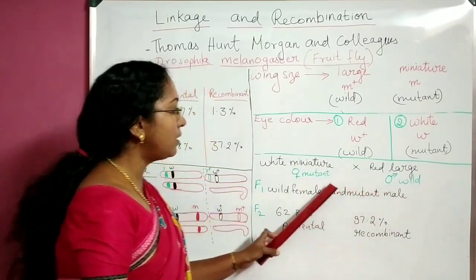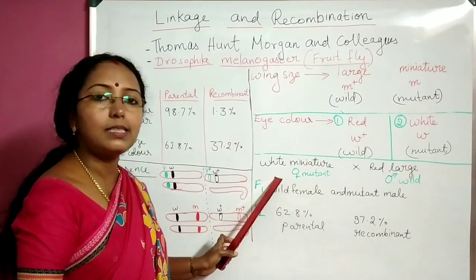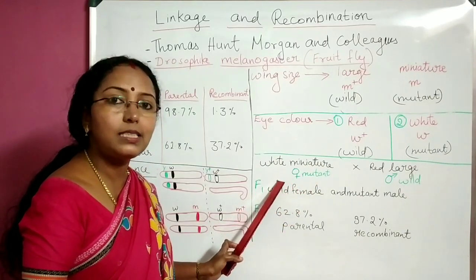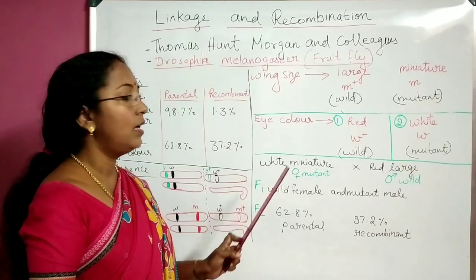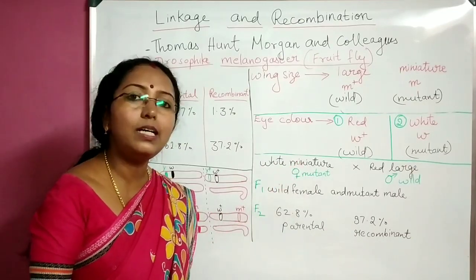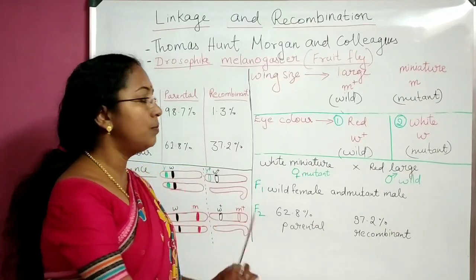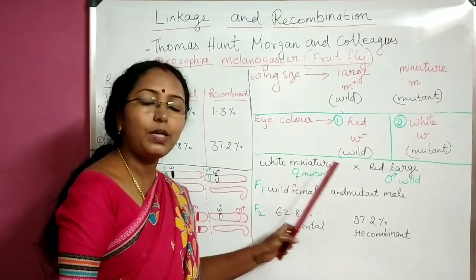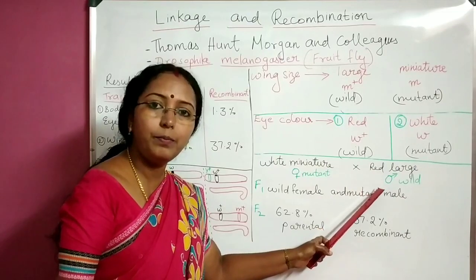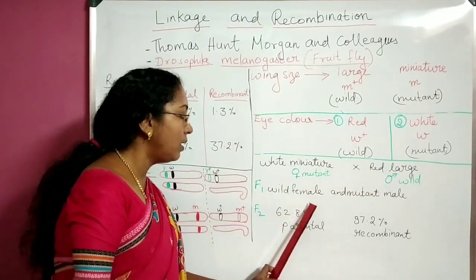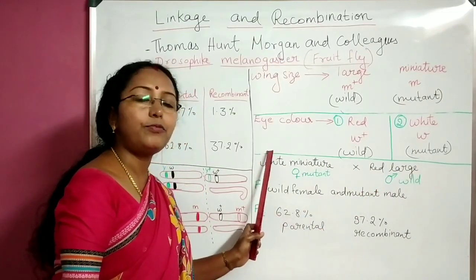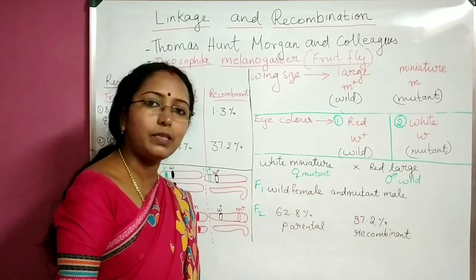They were crossed with females having white eye color with miniature wings. So mutant females were crossed with wild type males. What is F1? F1 wild females and mutant males.